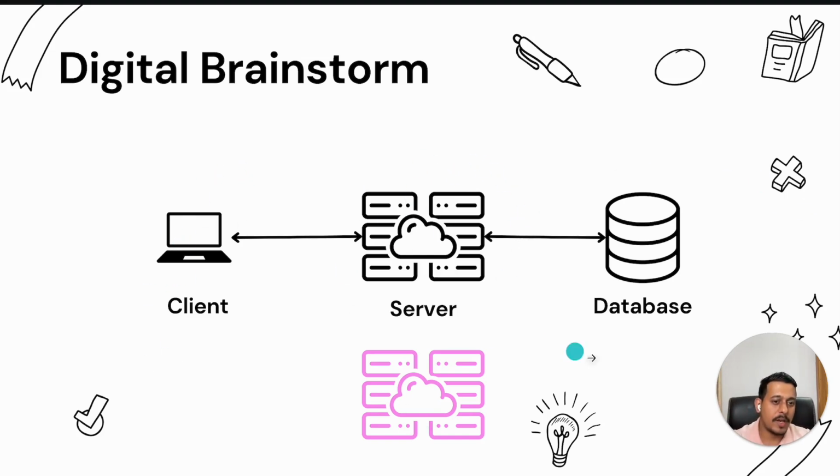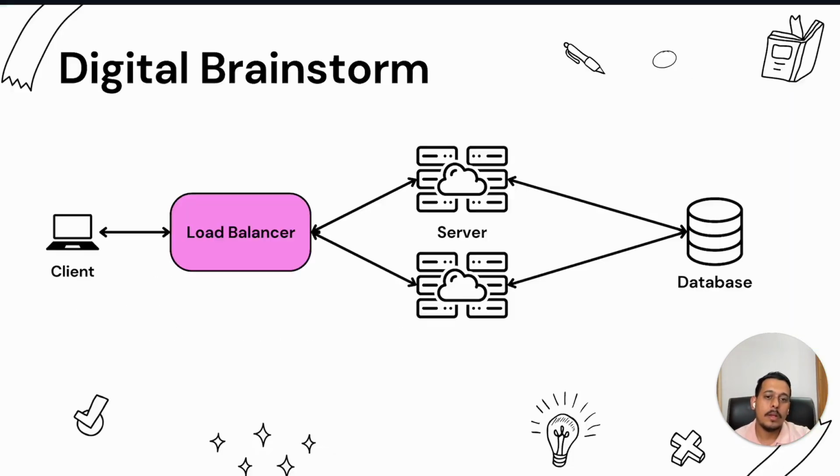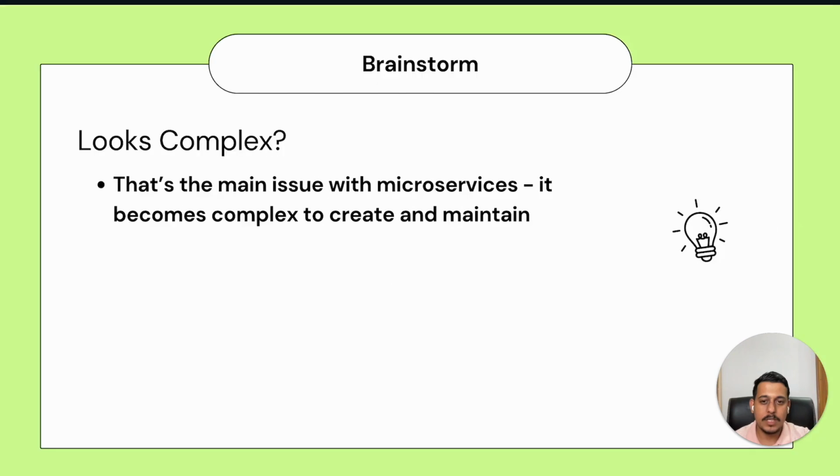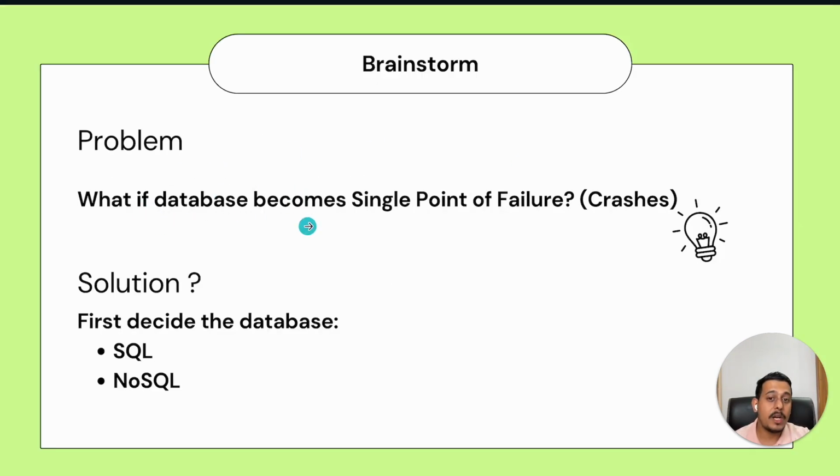We were concerned about server and database. So if the server fails, what do we do? We introduce load balancer and multiple servers, basically convert that into microservices along with using load balancers. We did that. Great. But what if the database fails? That's also our responsibility. So now we will have to fix this also. So this is the question here, that what if the database becomes a single point of failure? Because currently we have only one